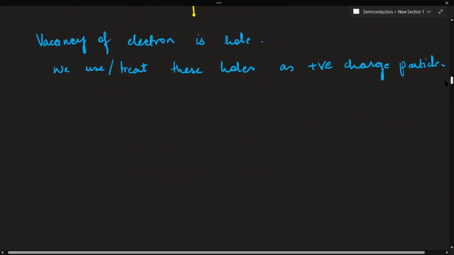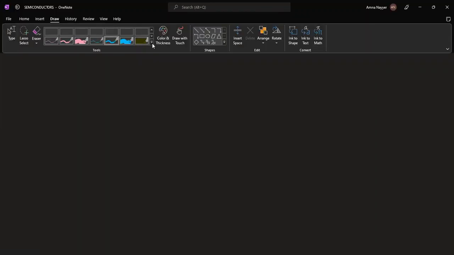So semiconductors are of two types, intrinsic semiconductors and extrinsic semiconductors. Intrinsic means pure semiconductors, there is no doping. We will discuss doping in detail, but first remember these intrinsic semiconductors are pure semiconductors. Now see, why do we say these are pure semiconductors?